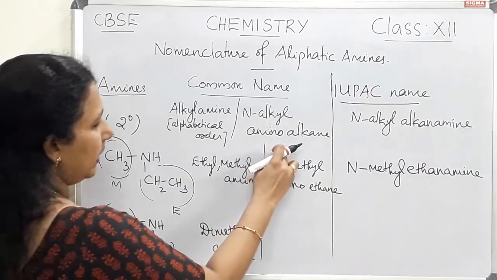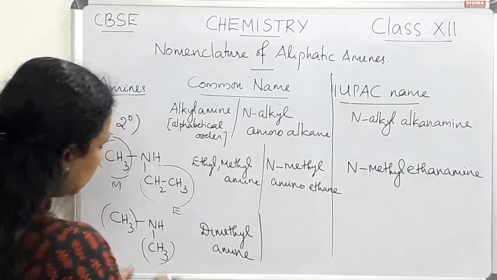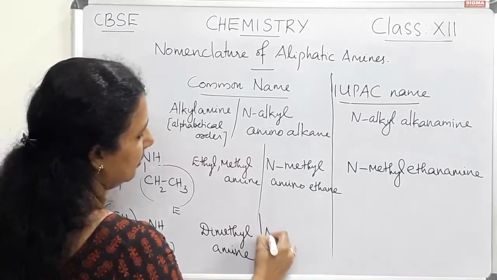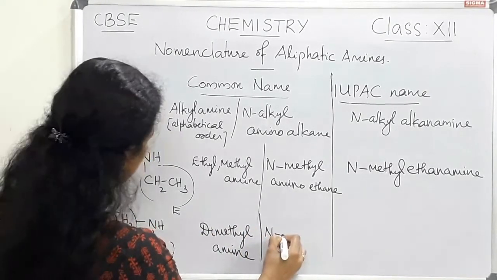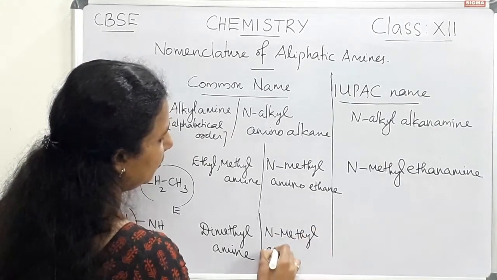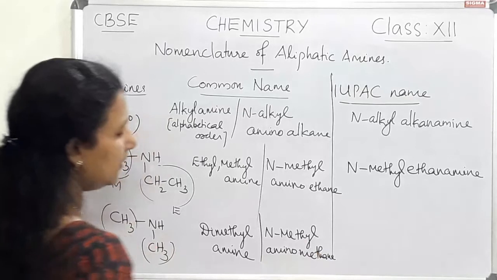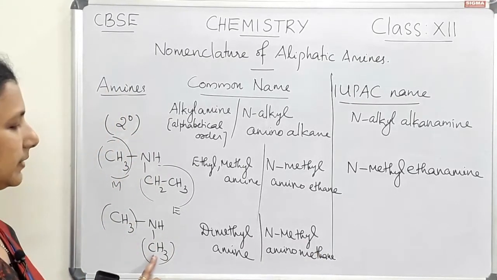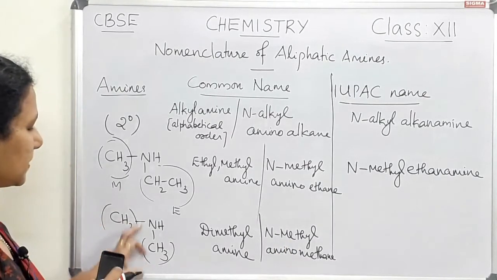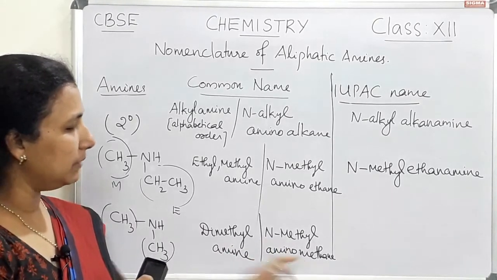Then the next way of writing the common name is N-alkyl aminoalkane. So here both are containing the same number of carbon atoms. So there is no problem in selecting the substituent and parent chain. So it is N-methyl amino methane. So both are same. The substituent and parent both contain one carbon atom. One is considered as a substituent, the other one is considered as a parent chain. So it is N-methyl amino methane.